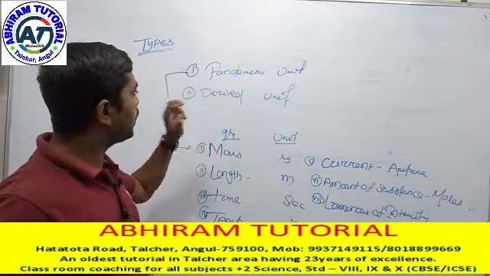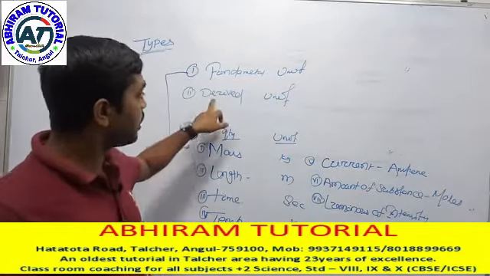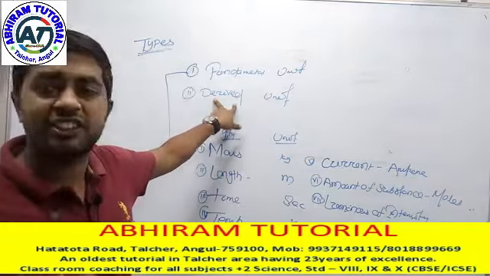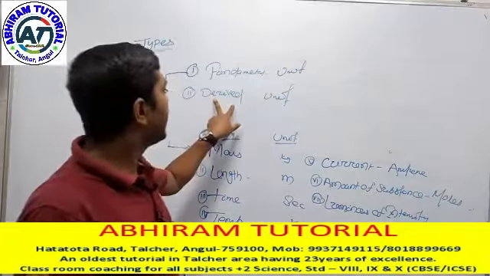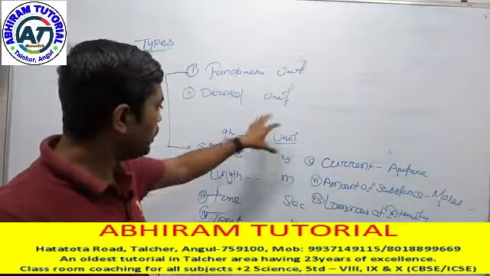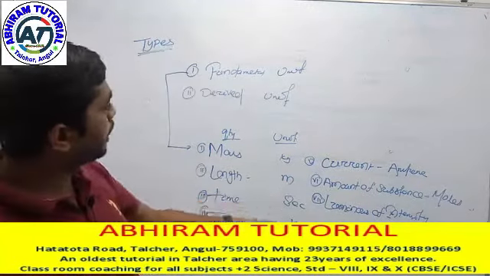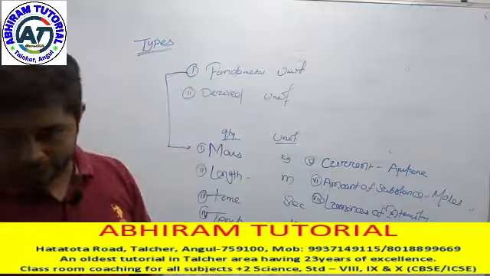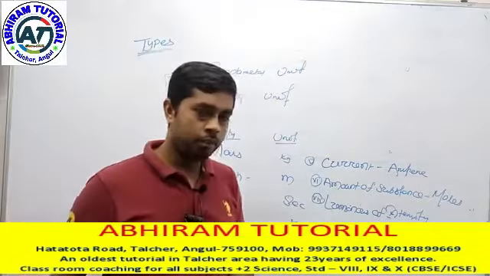Now we are going to derive units. When we derive a physical quantity, at that time we use these 7 fundamental units. With the help of these 7 fundamental units, we can derive another unit. This is called a derived unit.